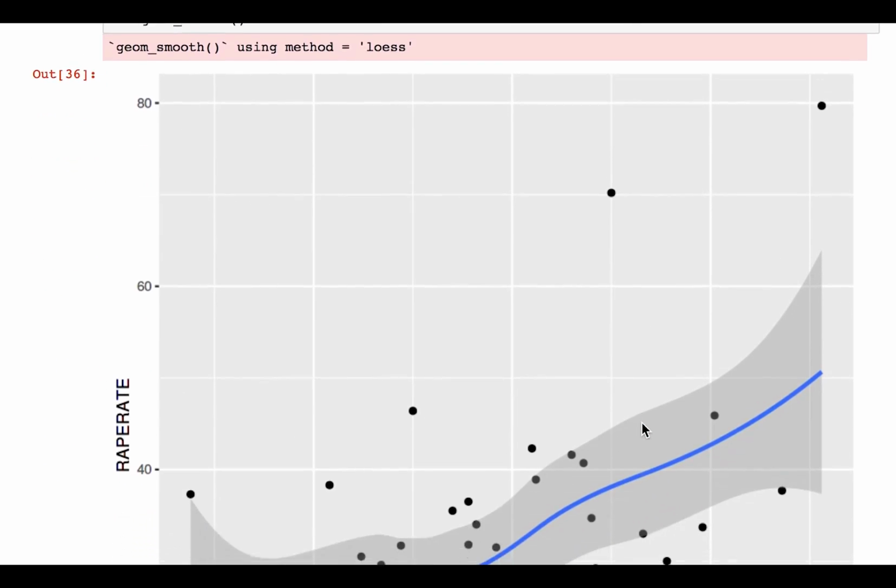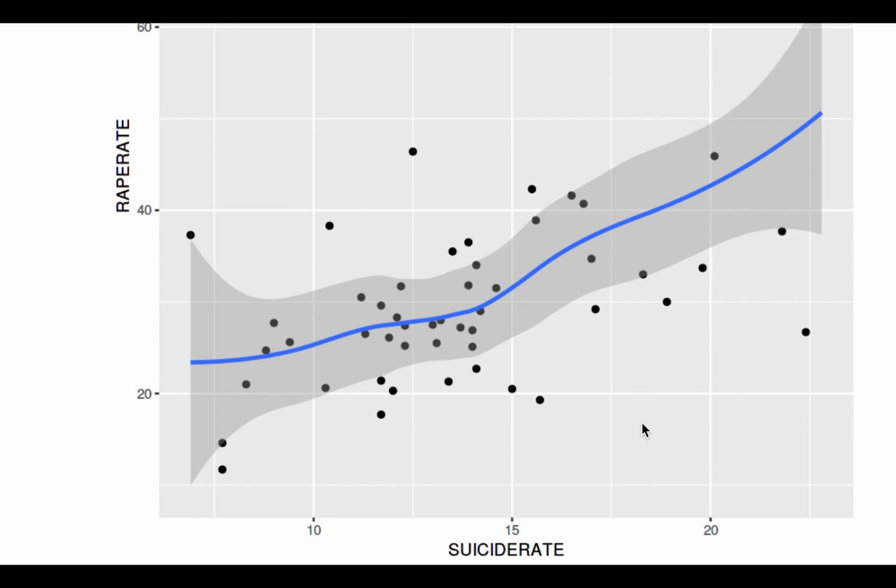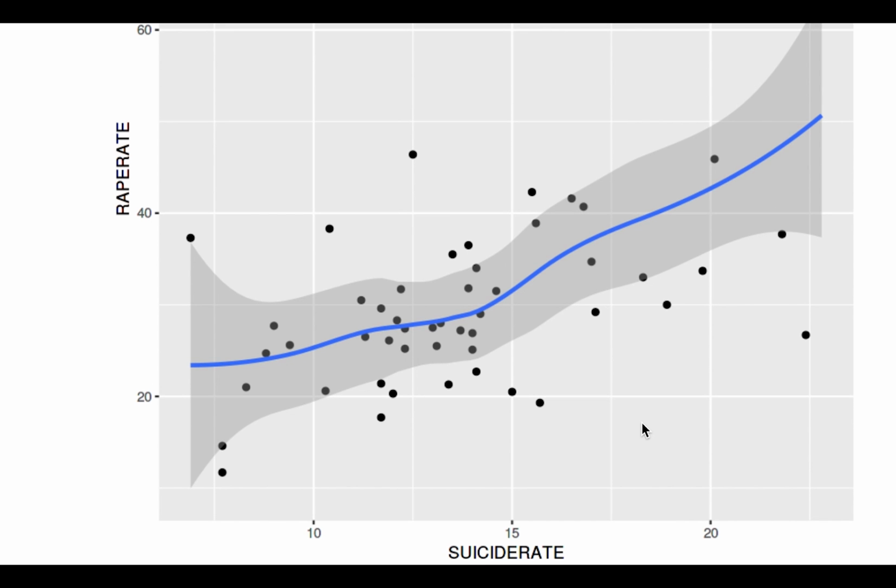The second visualization we did is also a scatter plot, but with a trend line. And we found that by using the trend line, we can be more sure that the rape rate and the suicide rate directly influence each other. And the higher the rape rate, the higher the suicide rate.